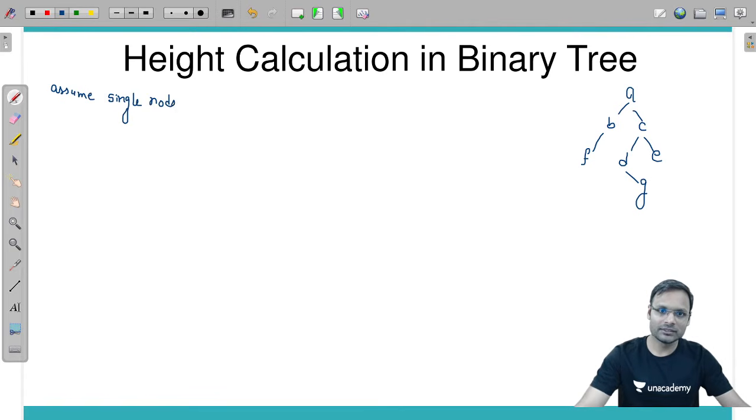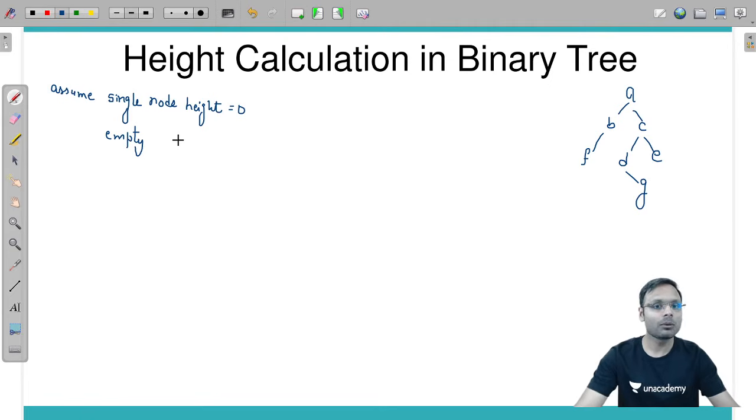Single node height 0 means empty tree height will be what? Tell me what will be the empty tree height. Empty tree height will be -1, right? So when you have an empty tree, its height should be -1, single node height 0.